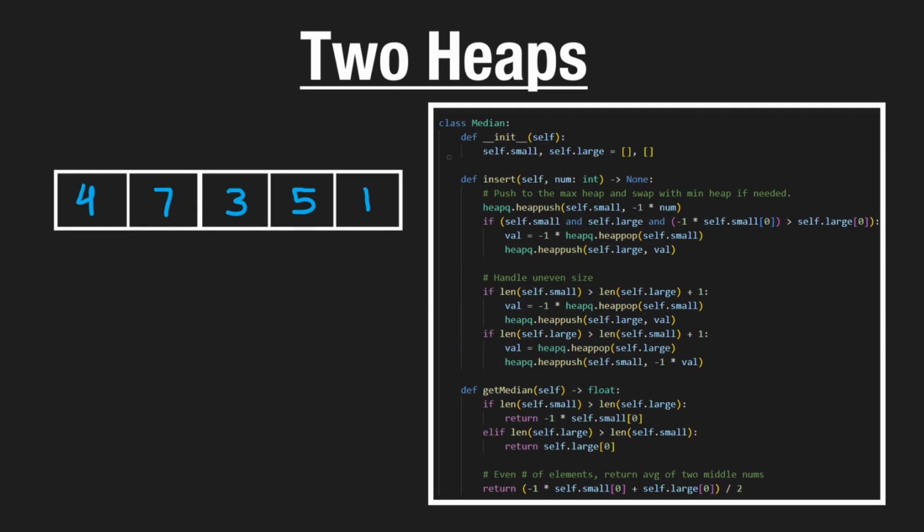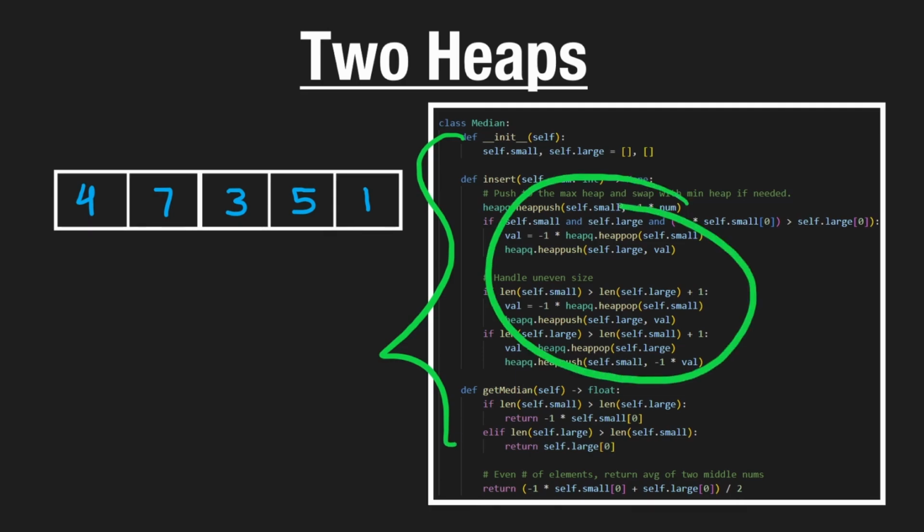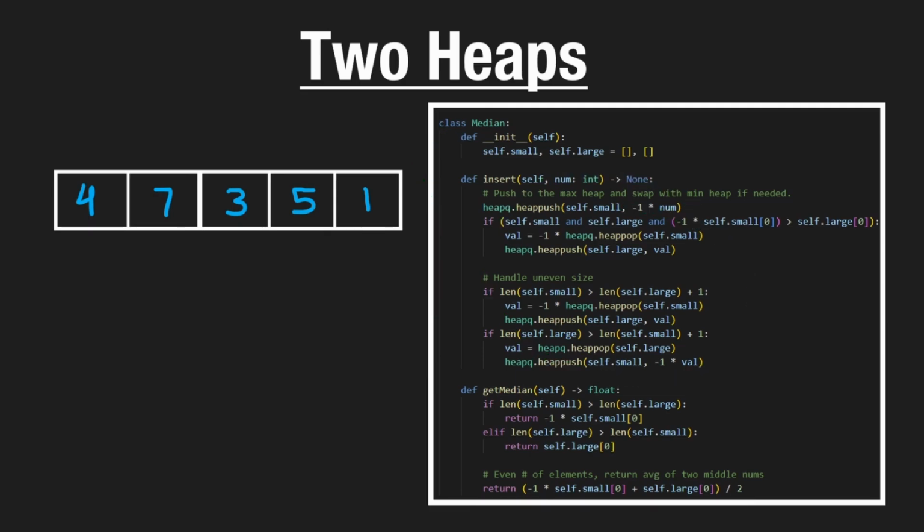So I want to say that if you're trying to solve this problem and you write code that looks different than this, as long as it works, that's completely okay. Because as long as you understand the idea behind two heaps, that we want the heaps to be of roughly even size, and we want one of the heaps to have values that are less than or equal to the other heap, that's what's important. These concepts that we're talking about are important. If your code isn't perfectly elegant, that's okay. If you have a few extra lines of code, that's okay. The concepts are what you should be focusing on.